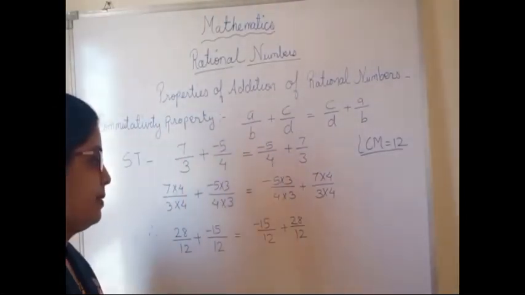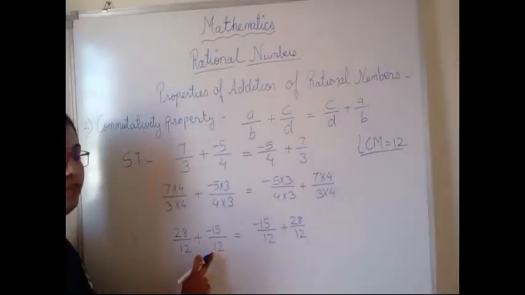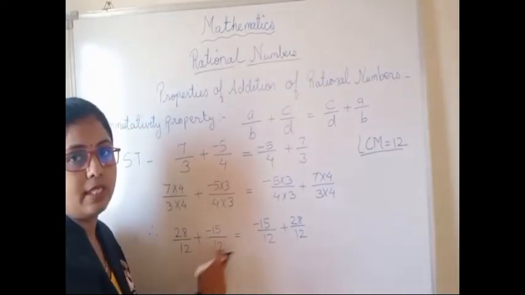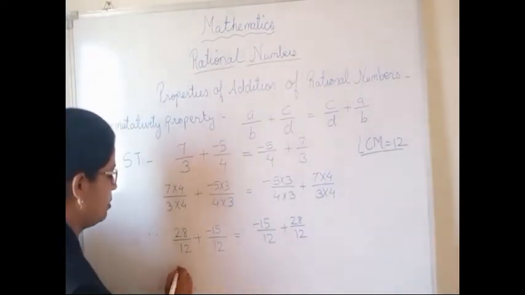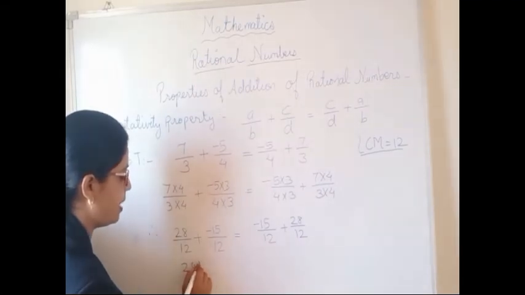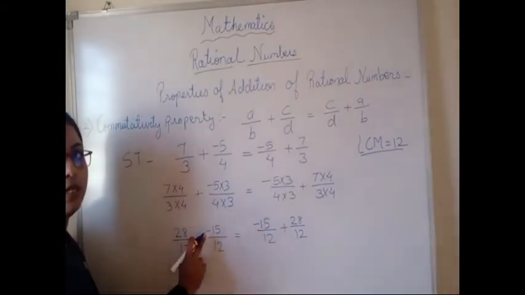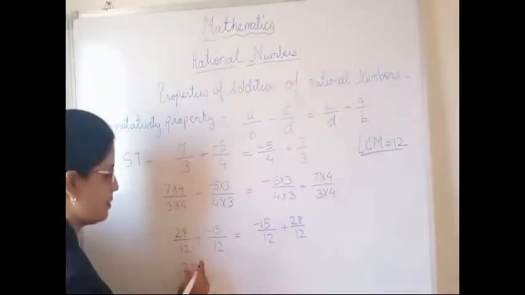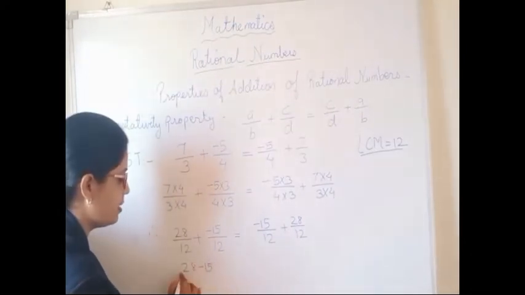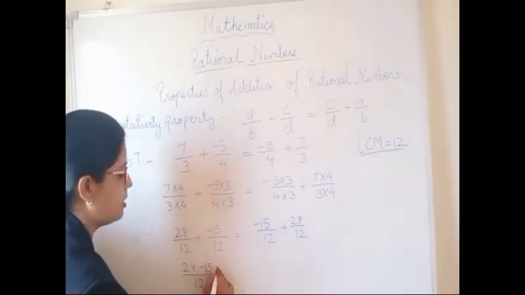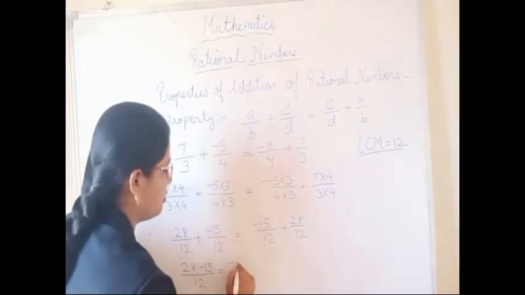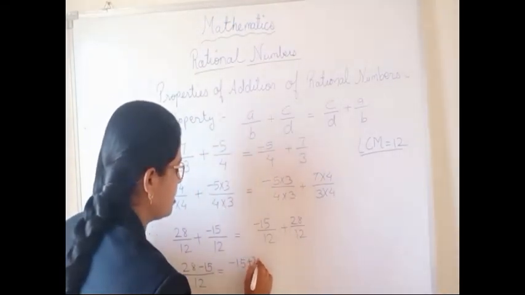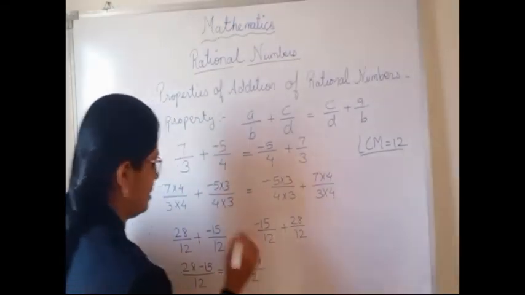Now next step, we know the denominators are equal, so directly we can do the addition. So 28, now here plus and minus are there, so it will be minus 15 upon 12, equals negative 15 plus 28 upon 12.